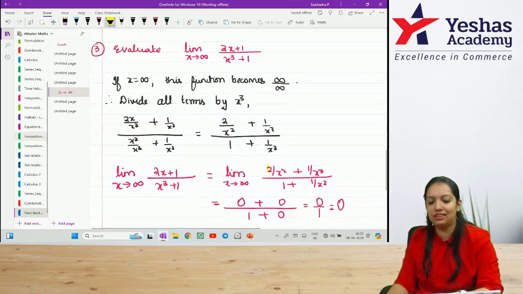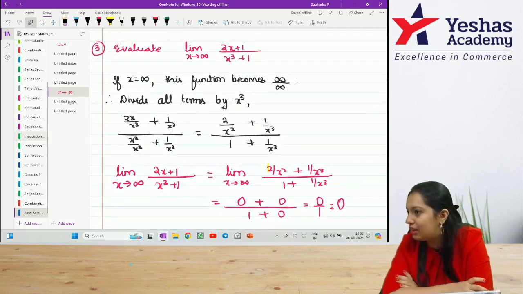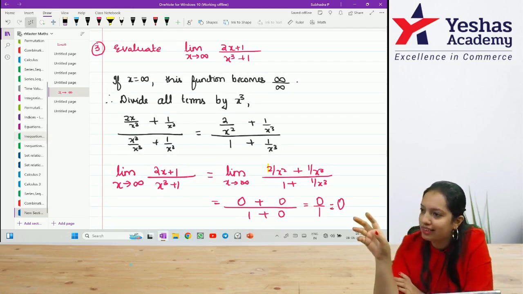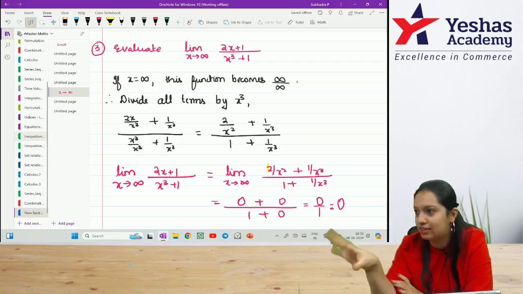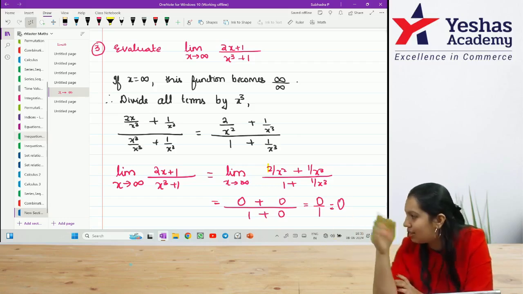This is the last question mentioned in the ICI material. After this, there are no more problems. So limits, if you practice these questions, that's more than sufficient for examination. Write this off.